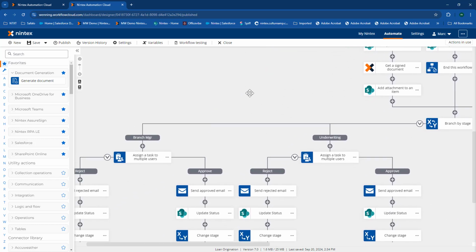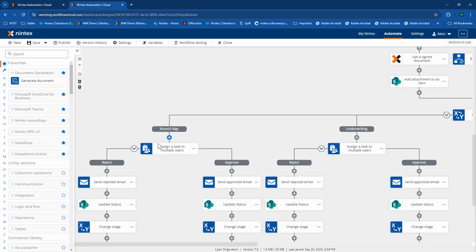And then in this particular process, I've built in two approval points or approval tasks here. So you've got one for the branch manager and one for underwriting. Now again, I just built this out as an example to start with, and then you could potentially update this to match your process as well. So if you have different approval levels that you need to go through, or maybe it needs to go through different levels based on the amount of the loan and things like that, we can build those into the actual process itself.